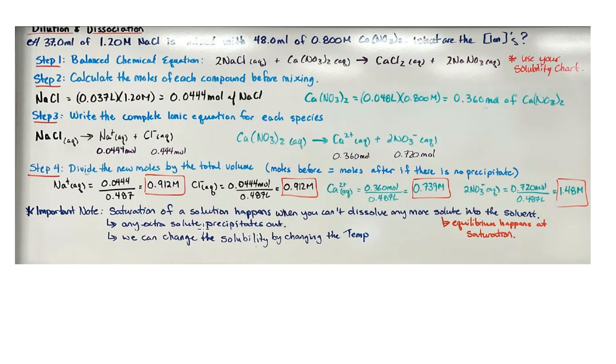And then any extra solute is going to precipitate out. Okay, so it's going to form a solid, it's going to come out. And then the only way we're going to be able to change the solubility is, once again, by changing the temperature. I hope that helps you understand this and helps you do the work for today.